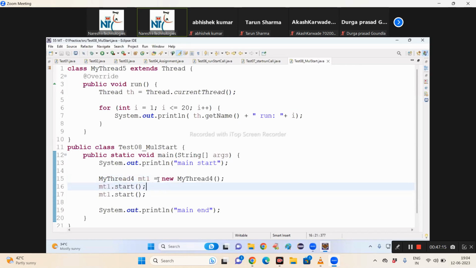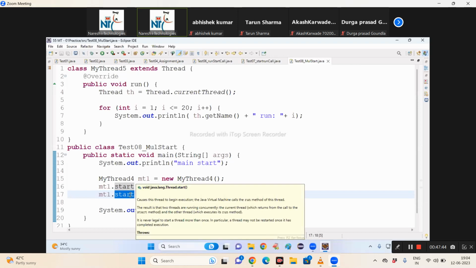If you try to start multiple threads from the same object, what will happen? Compile time error, runtime error? There is no compile time error. Why? Because it's a method call. The compiler doesn't know what happens inside the method. The compiler will simply verify, is the start method available in my Thread class? Yes. Then it's compiled. Then who will find that the second start method call is wrong? JVM. Then JVM will throw an exception. Chapter completed.